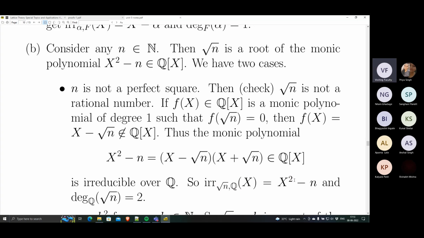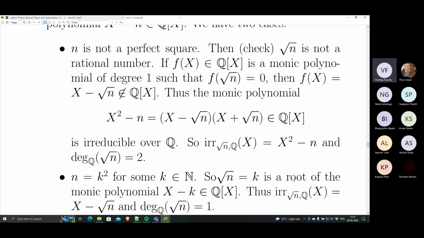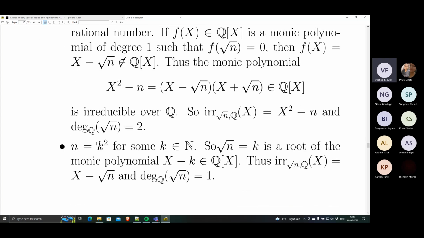So when n is not a perfect square, square root n is irrational and its degree over Q is 2. However, if n is a perfect square, that is n is of the form k squared, where k is some natural number, then square root n is k, a natural number. So it's a root of the monic polynomial x minus k. Since k is an integer, k is a rational number, so this linear polynomial x minus k is a polynomial over the rationals.